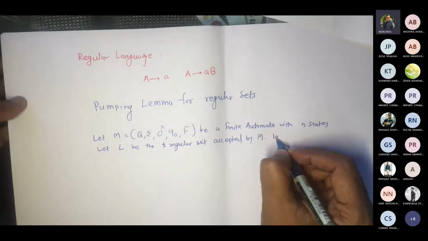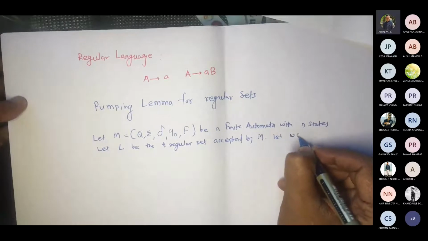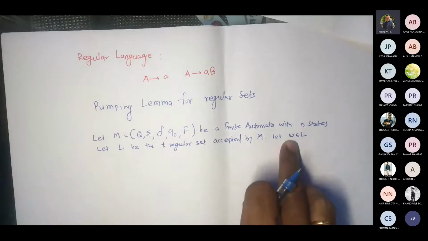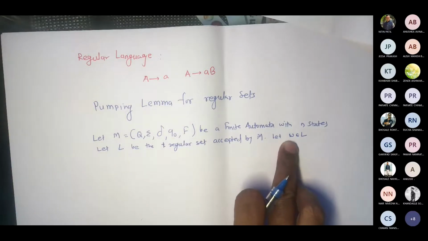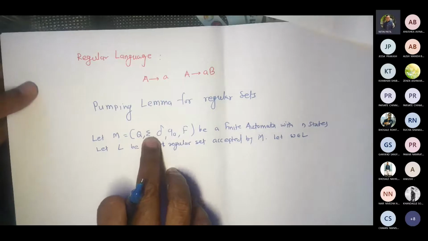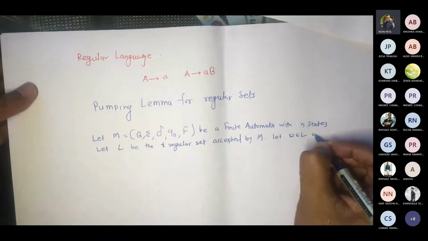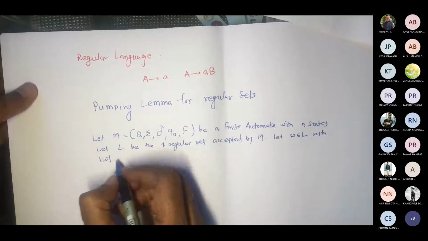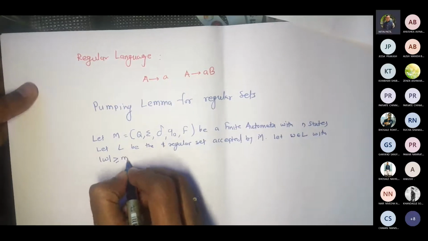Now let me take a string. Let W belong to L. Now this W is what? W is a string over your sigma, with length of W greater than or equal to m.